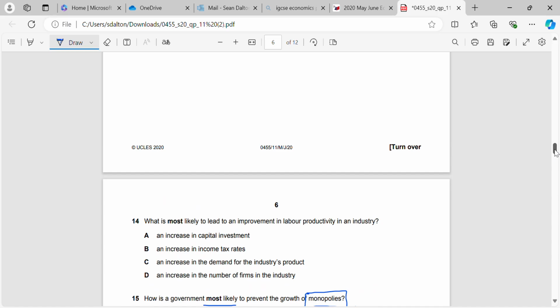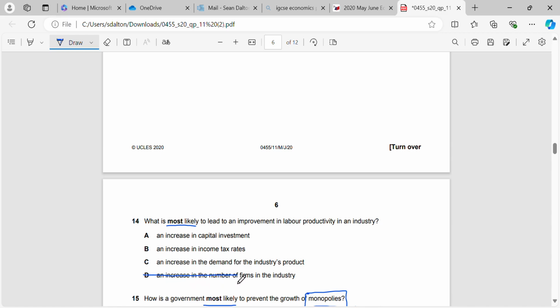Okay, question 14. What is most likely to lead to an increase in labor productivity? Okay, so we'll start at the bottom. An increase in the number of firms in the industry. That doesn't necessarily mean that labor productivity would increase.